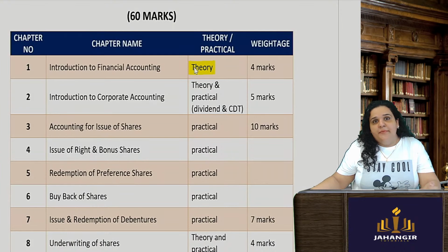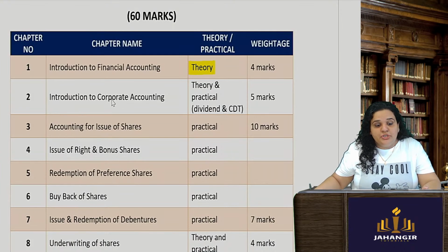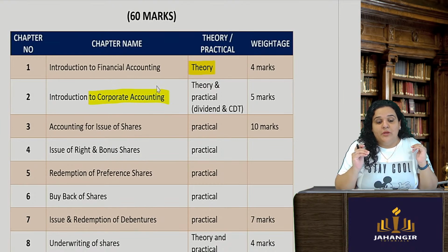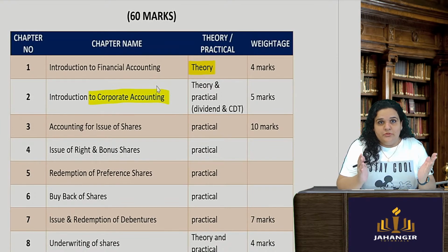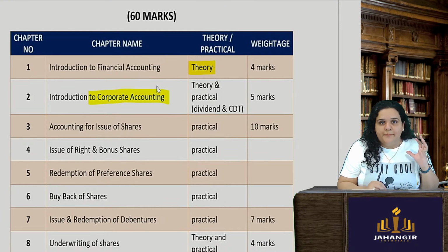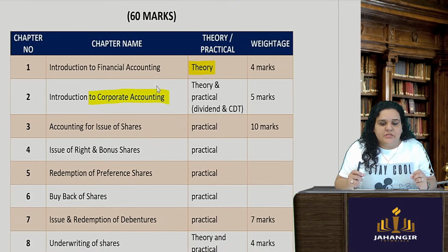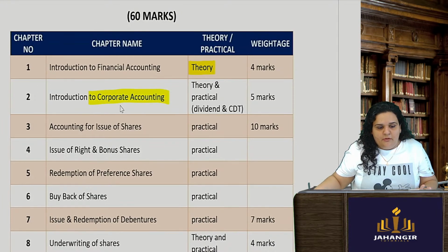All right, coming to chapter number 2, introduction to corporate accounting, in which you have to make the final accounts of a company, which includes a P&L for the year ended and the balance sheet as on the date. Now when it was a proper writing paper, yes, this was a very important chapter, but now since it is in the MCQ form, you just need to know the basic format of the financials.